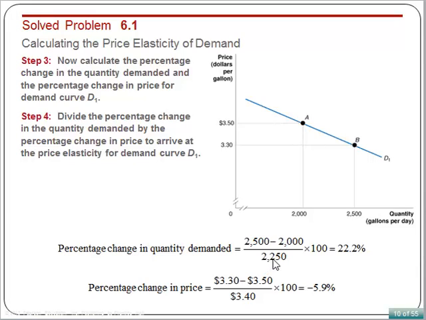What we got from the last slide, 2,250, times 100 equals 22.2%. Percentage change in price equals the new price 330 minus original price 350 over 340, that's the average price we got from the last slide, times 100 equals minus 5.9%.